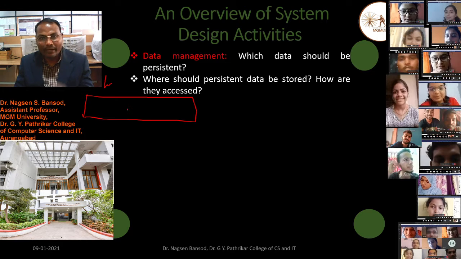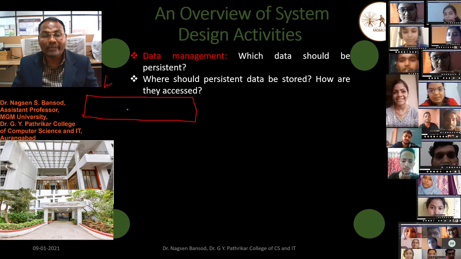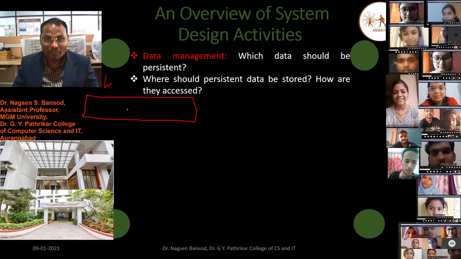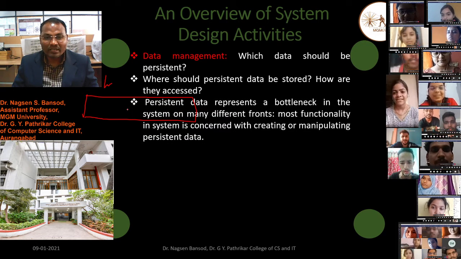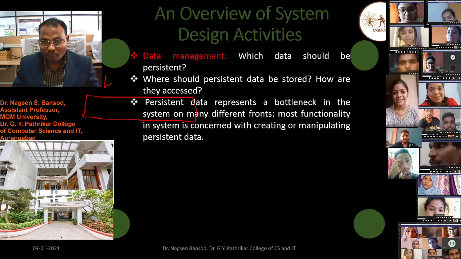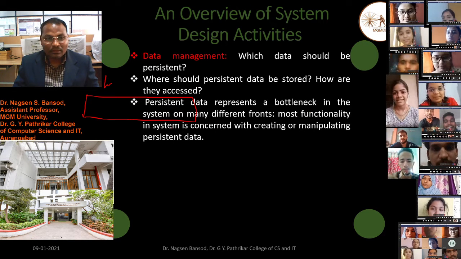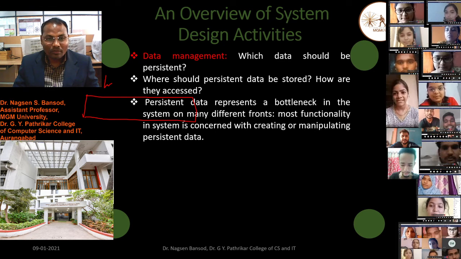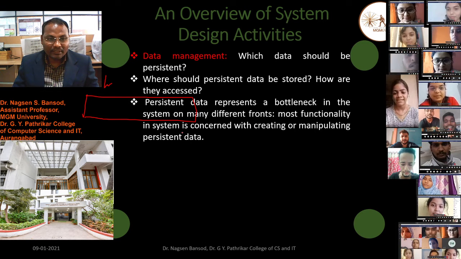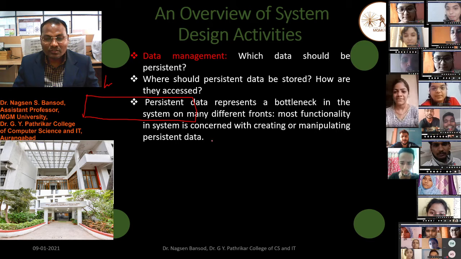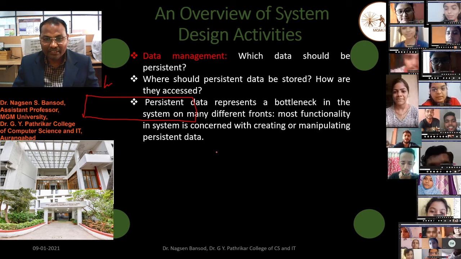We have to find their names. Then how will we access their names? This is also we have to consider in the system design. Persistent data represent a bottleneck in the system on many different fronts. Most functionality in a system is concerned with creating or manipulating persistent data.